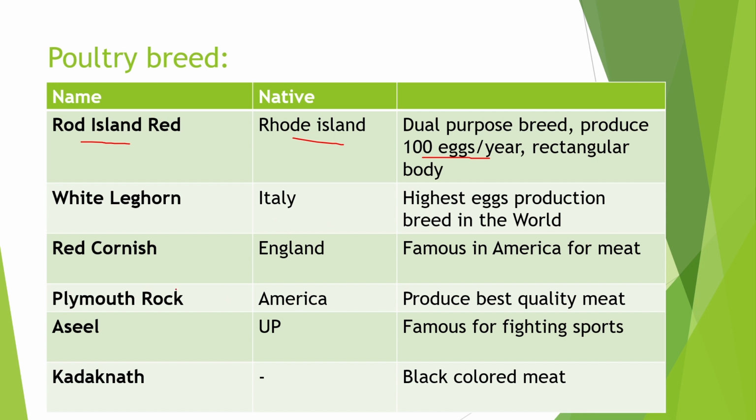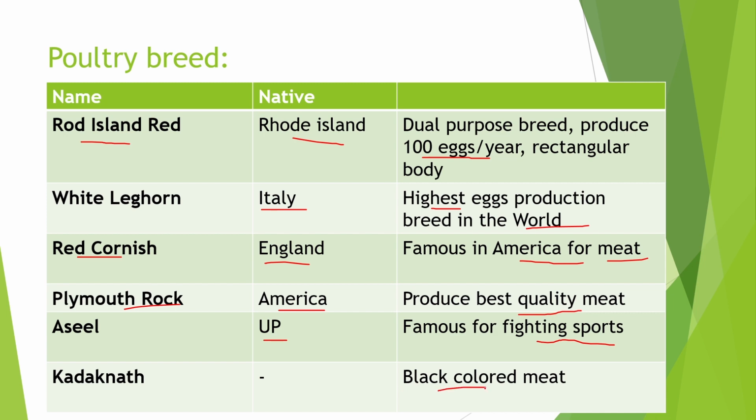Second is White Leghorn, native of Italy. It is the highest egg production breed in the world. Next is Red Cornish, native of England. It is famous in America for meat production. Next is Plymouth Rock, native of America. It produces best quality meat. Next breed is Asil, native of Uttar Pradesh. It is famous for fighting sports. And the last is Kadaknath. Their meat is black in color.